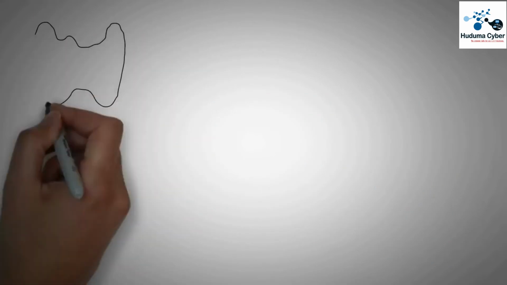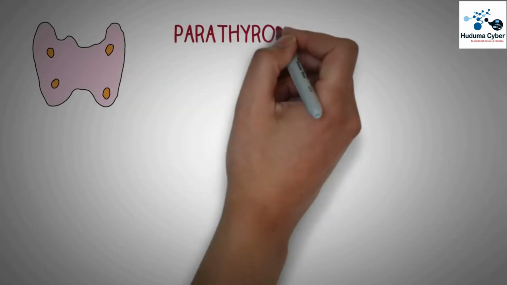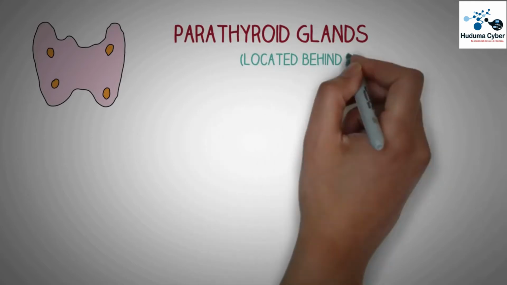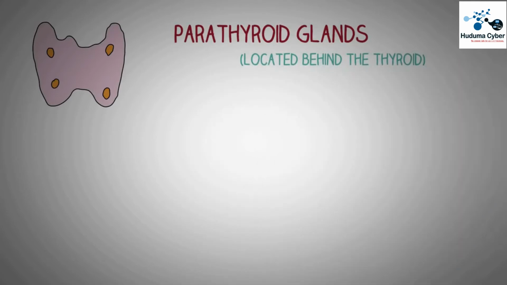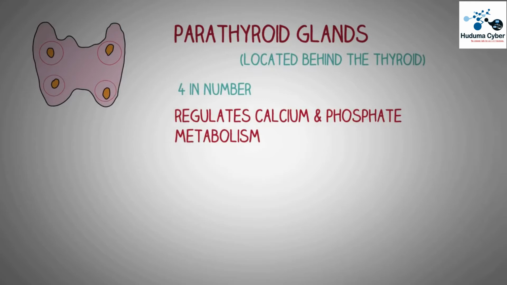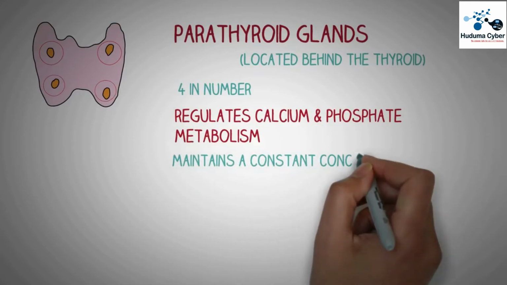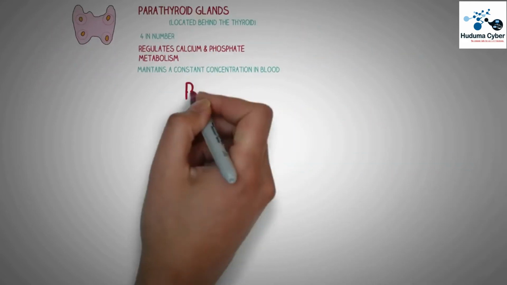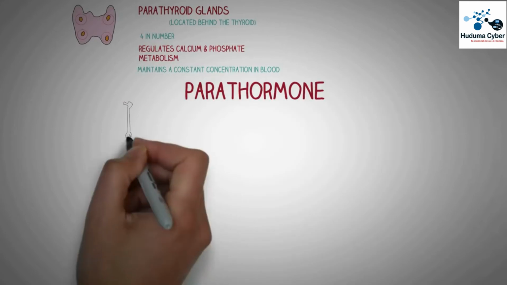Now the second gland that we will talk about is the parathyroid gland. It is called parathyroid gland because it is located just adjacent to the thyroid gland, or behind it. We have 4 parathyroid glands, one behind each of the upper and lower poles of the thyroid. The parathyroid gland has a vital function of regulation of a constant concentration of calcium and phosphate in the body.